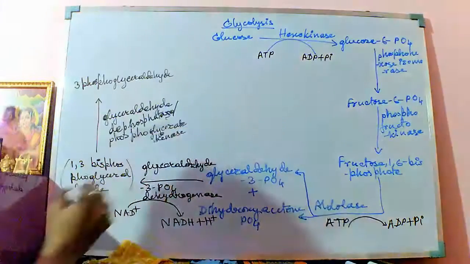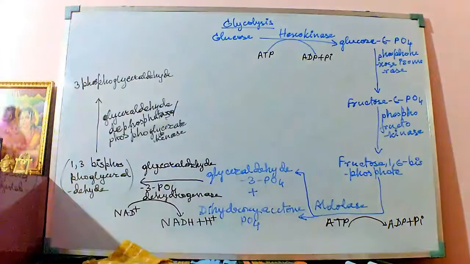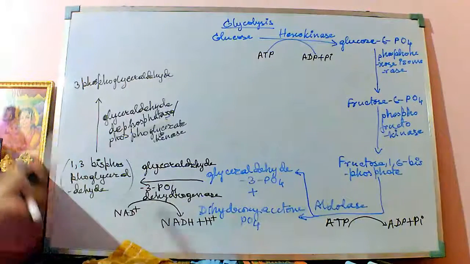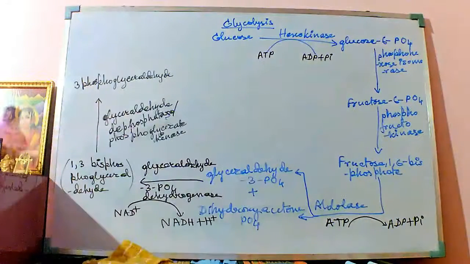What it is doing is removing one of the phosphate groups, because bisphosphoglyceraldehyde was having two phosphate groups, right? From that, 3-phosphoglyceraldehyde is formed, because 3-phosphoglyceraldehyde has only one phosphate group.